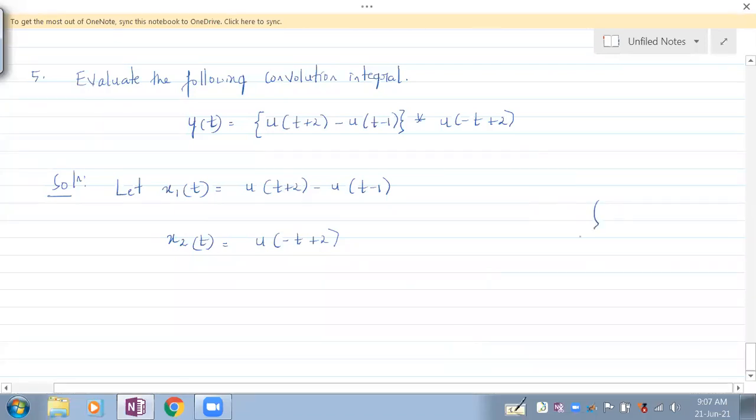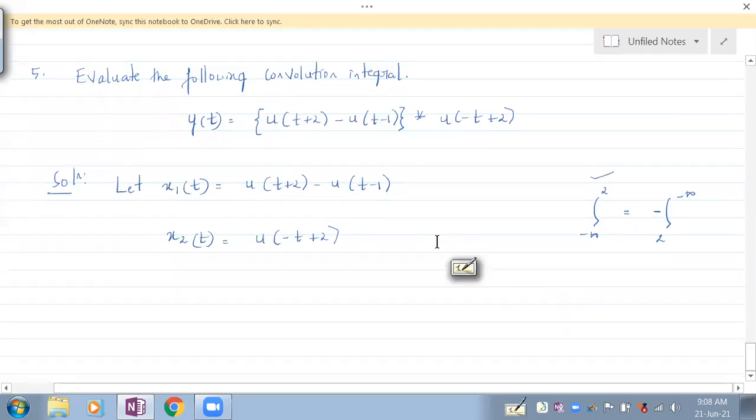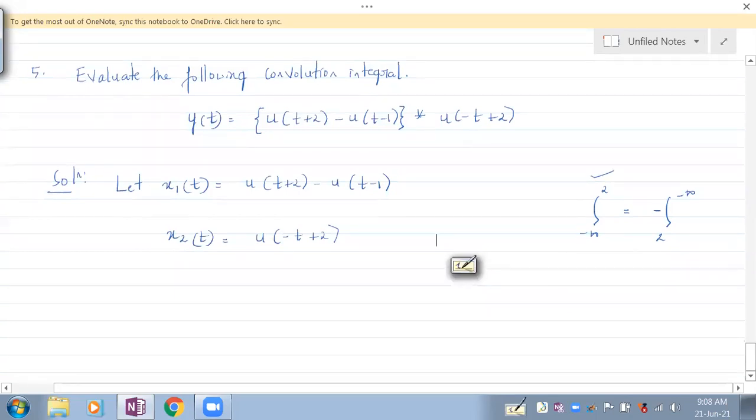In integration, -infinity to 2 is not equal to 2 to -infinity. A negative sign would come here for that to be equal. Understand that? So for this to be equal, a negative sign should come. In summation, you could easily do that, but here there will be a minus sign. So you need to be a little careful. We should always go from -infinity to 2. Fine, so now let's solve this problem.